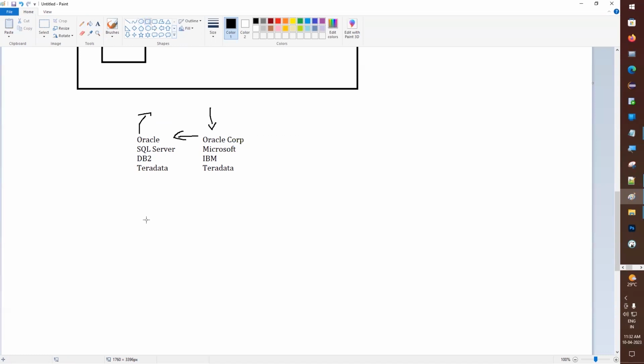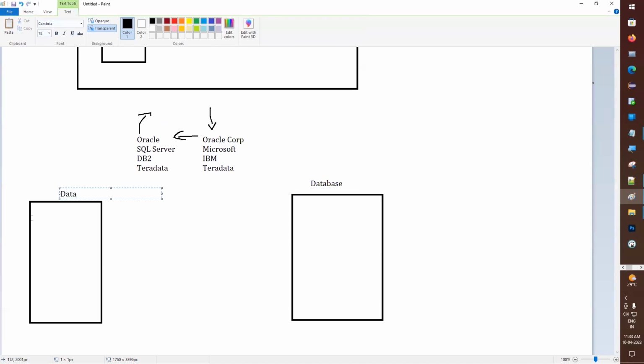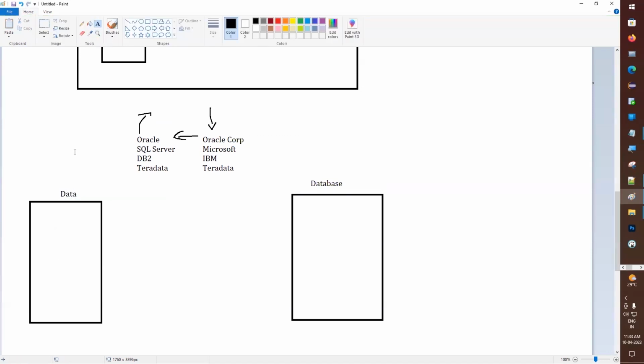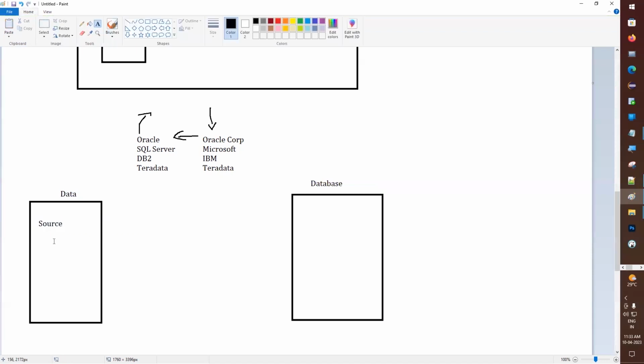Okay, now you can see how we have to store the data. So this is the data. Here we have to store it in the database. So this is the database. Here this is the data. From where we get the data, that place we call the source system. Source means wherever we receive the data from, who sent the data, that is a source environment, right? So we have to receive the data from the source only.